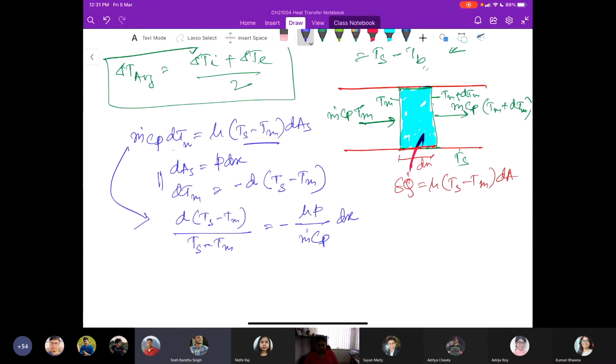So why is there a negative sign? dTm is equal to minus d(Ts minus Tm), because Ts is constant. It is forcefully introduced just to have this kind of a format, because we have a term here which is Ts minus Tm. Yes, sir.